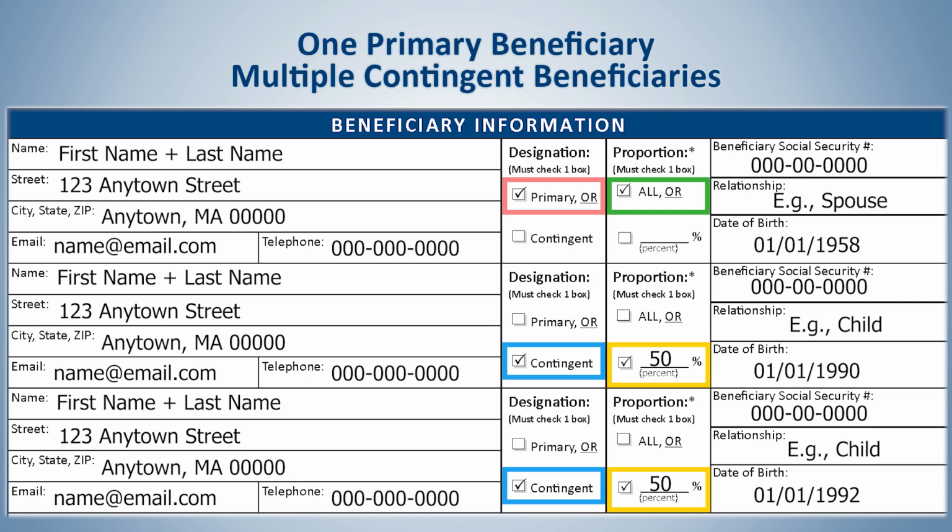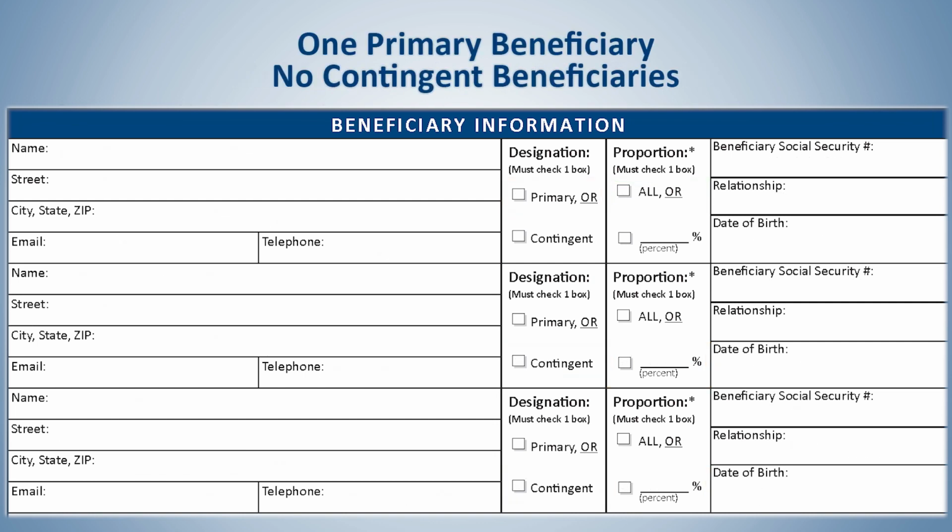In this example, the spouse was designated as the primary beneficiary at 100%, and the two children were designated as the contingent beneficiaries, each at 50%, adding up to 100%.